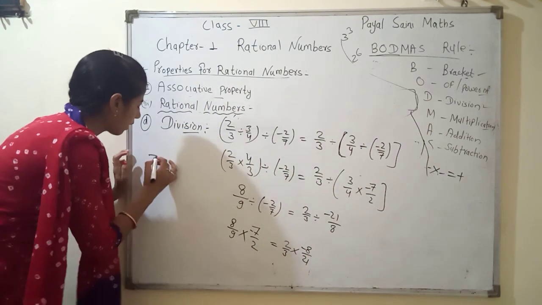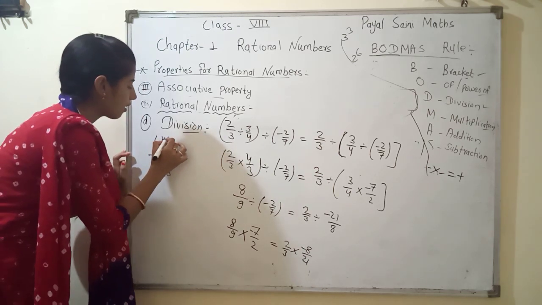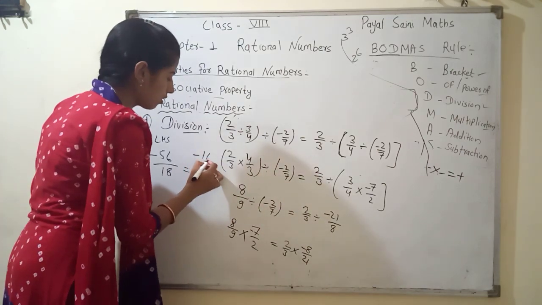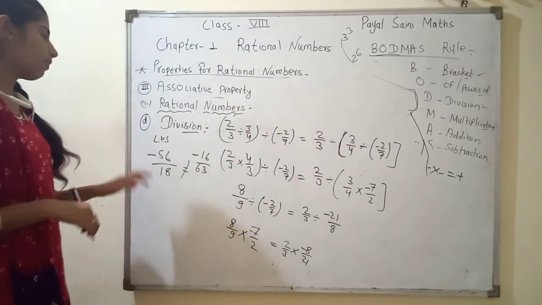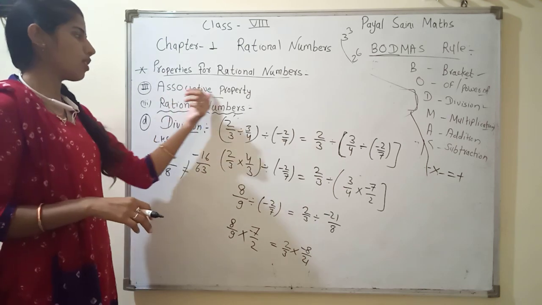Equal to 2 by 3 into 8 by minus 21. 8 sevens are minus 56 and 9 twos are 18. That is the left hand side answer. Now we check the right hand side answer: minus 16 by 63. It is not equal. So we can say division is not verified and is not under the associative property.